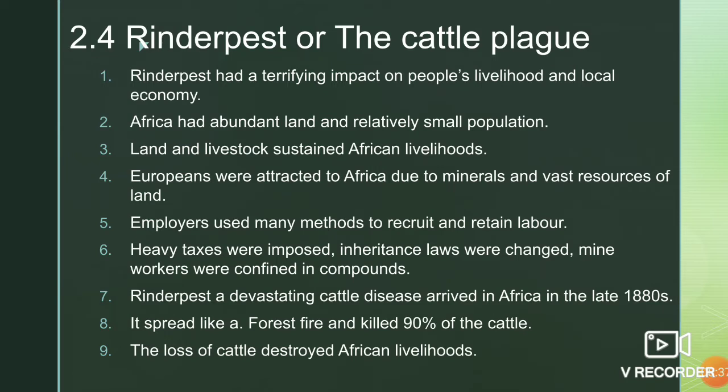Rinderpest, a devastating cattle disease, arrived in Africa in the late 1880s. It spread like a forest fire and killed 90% of cattle. The loss of cattle destroyed African livelihood.